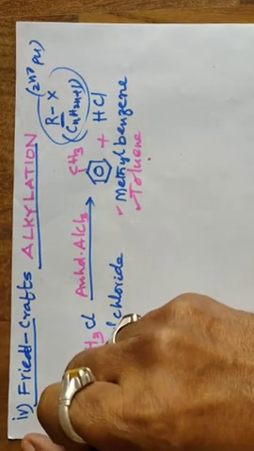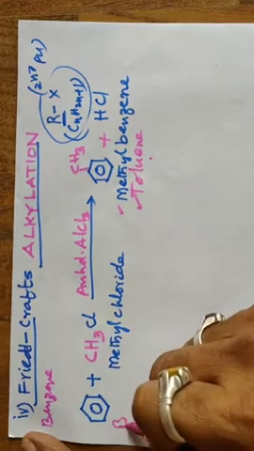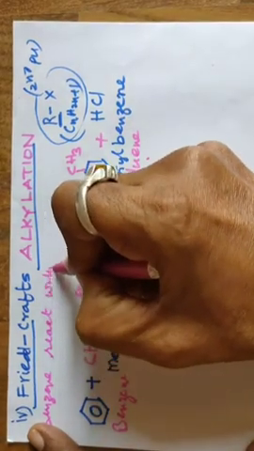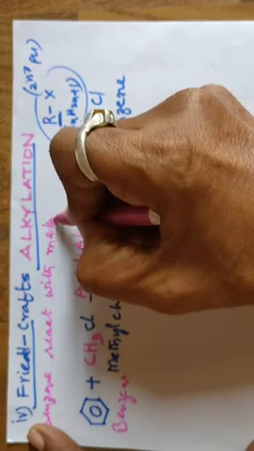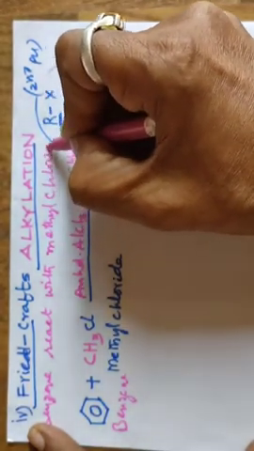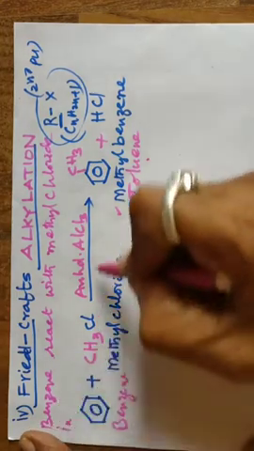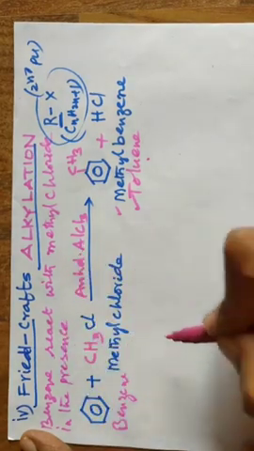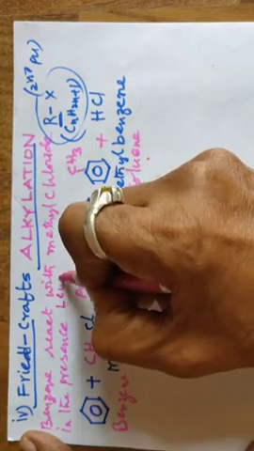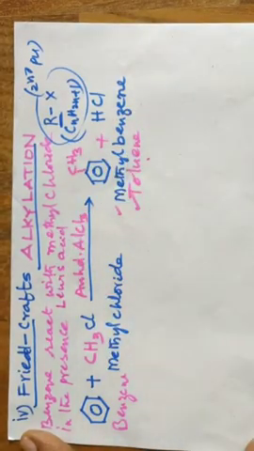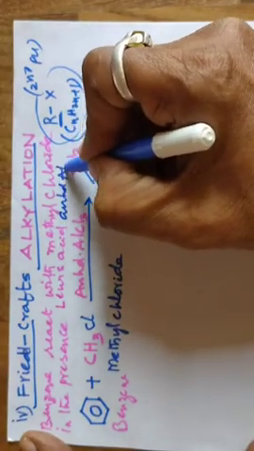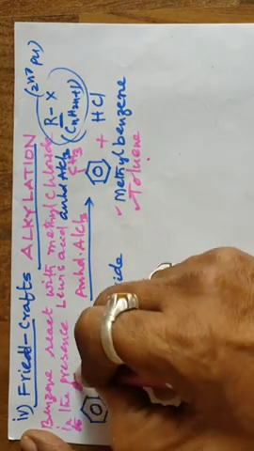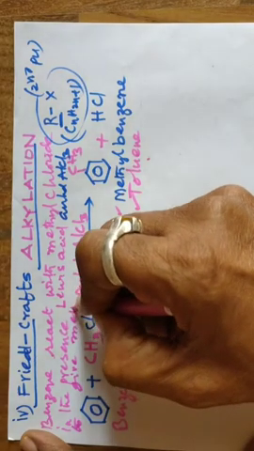Benzene reacts with CH3Cl, chloromethane or methyl chloride, in the presence of Lewis acid, anhydrous AlCl3, to give methyl benzene.